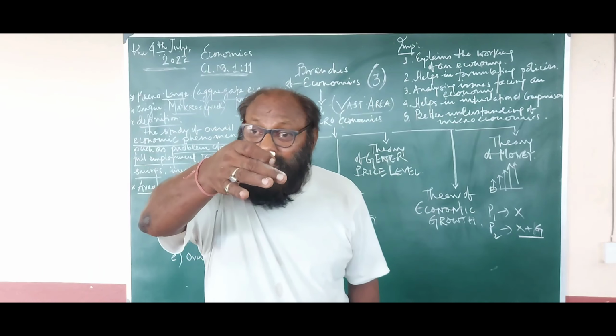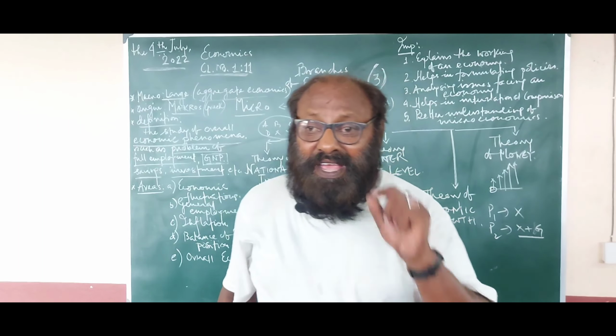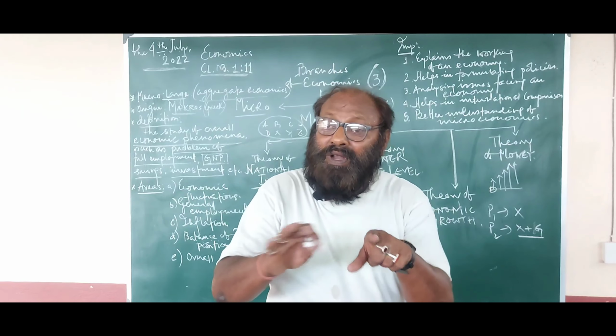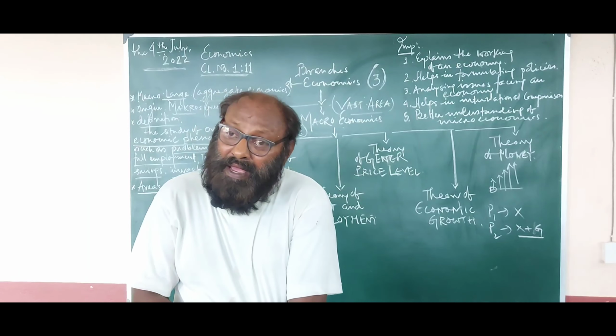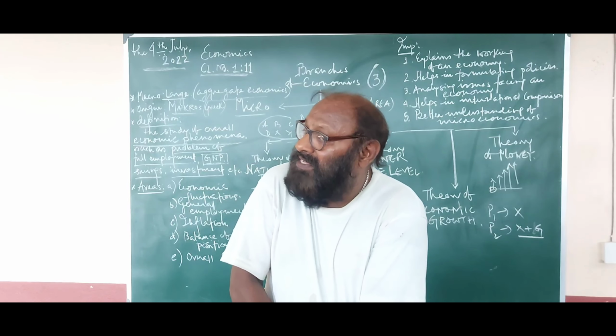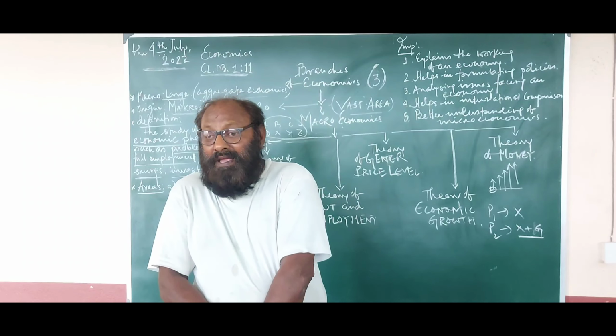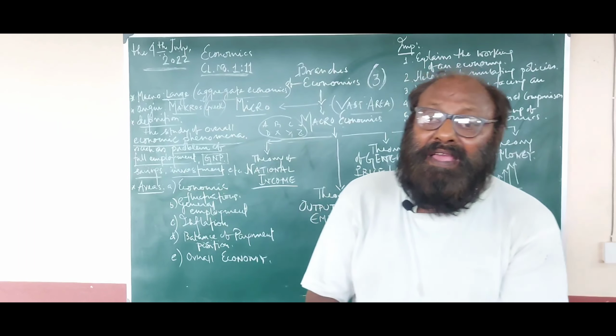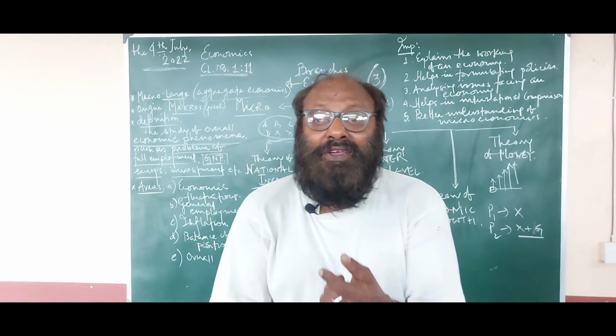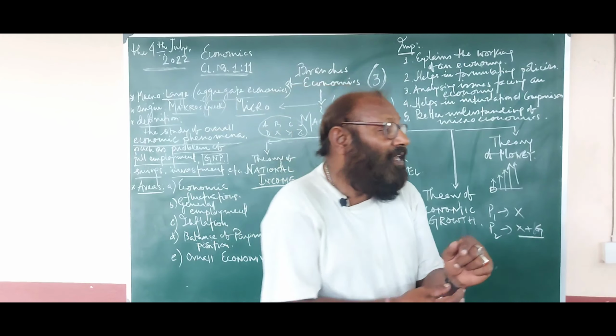This is given to an autonomous body known as the central bank of the economy. In India, the central bank is the Reserve Bank of India. So the Reserve Bank is the authority controlling the total money supply.